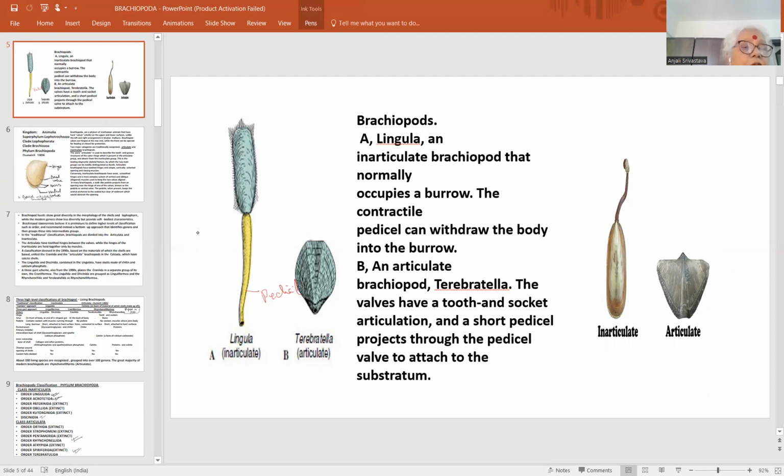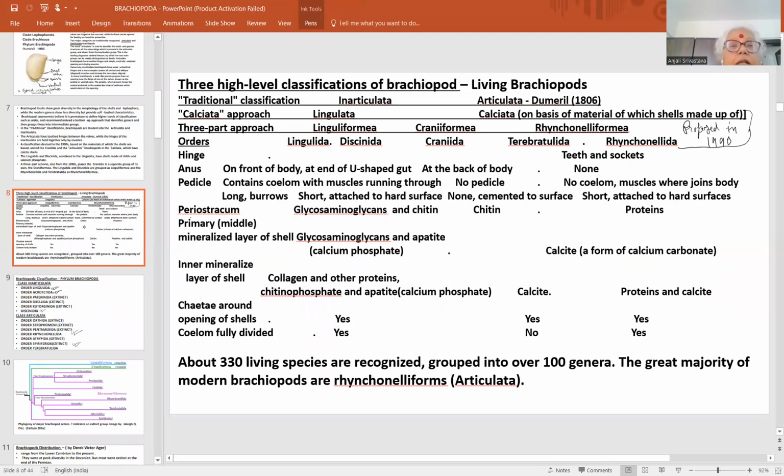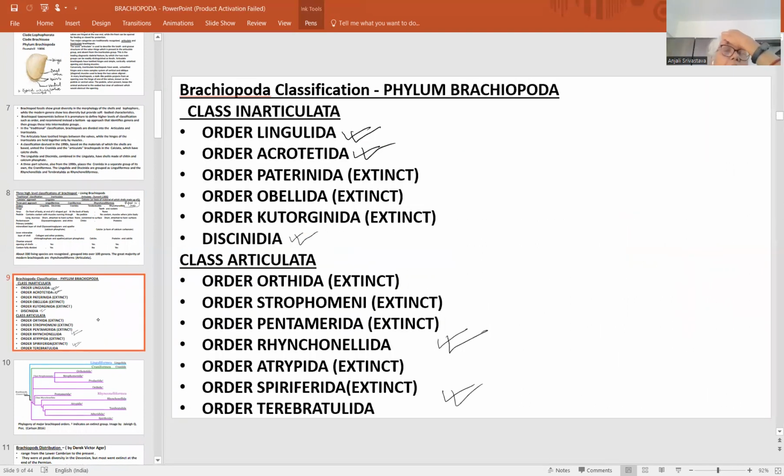So this is the classification, a three-level approach, and these are the main orders of the Brachiopoda. The class Inarticulata includes these 6 orders, out of which only these 3 orders are having the living forms: the order Lingulida, order Acrotretida, and Discinida. These are the 3 orders that include the living brachiopods.